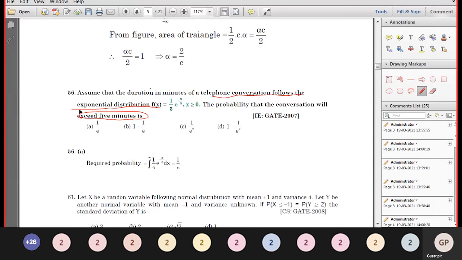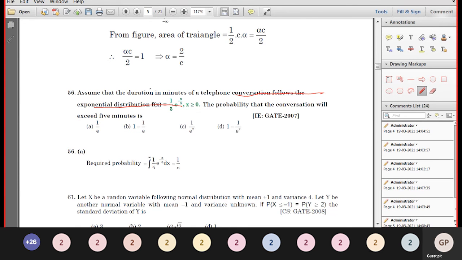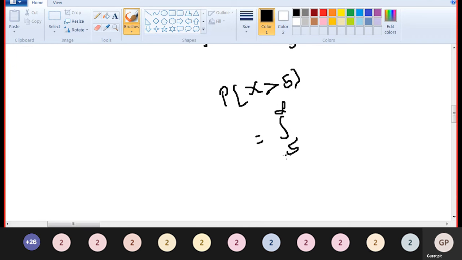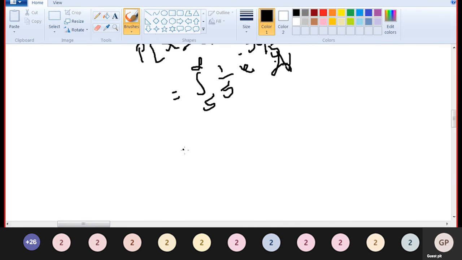Find the probability of exceeding 5 minutes. What is the probability that the conversation will exceed 5 minutes? So P of x, the conversation exceeding 5, more than 5 minutes, is equal to the integral from 5 to infinity of 1 by 5 e to the power minus x by 5 dx. Okay, now integrate. 1 by 5 is a constant, so take it outside.